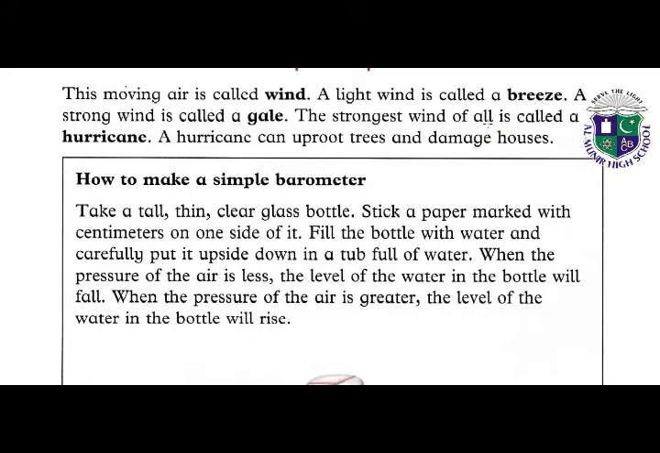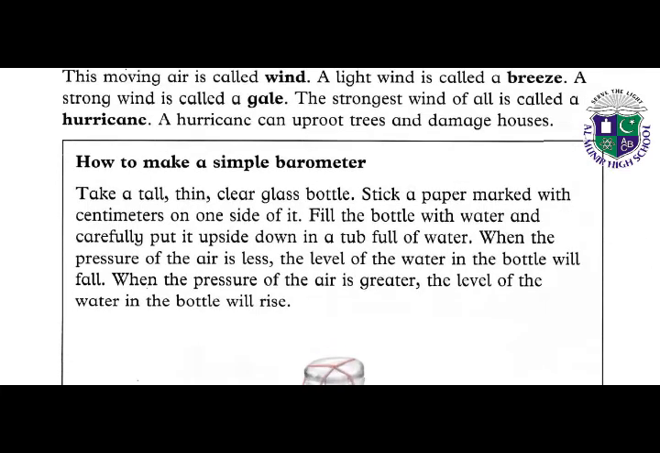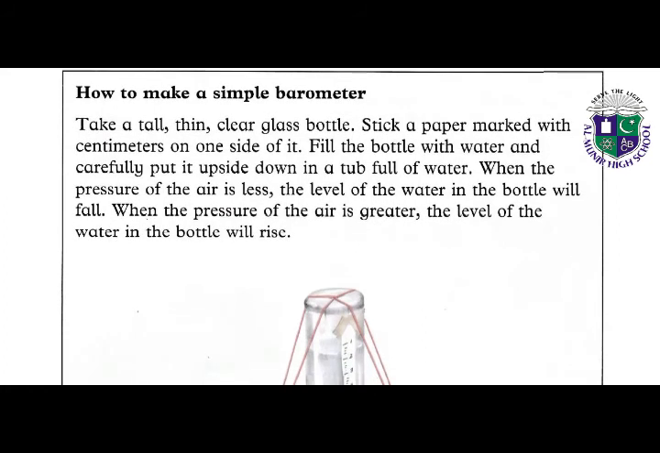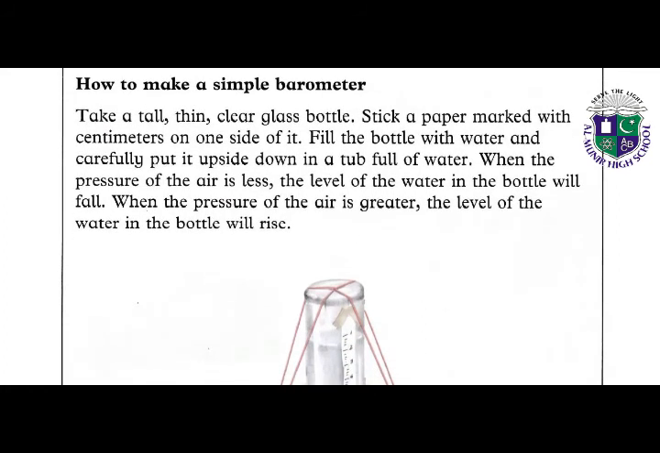The strongest wind of all is called a hurricane. The winds that come as a storm, the strongest winds, we call hurricane. A hurricane can uproot trees and damage houses. Hurricanes are so effective that they can uproot trees, and damage houses as well. So students, now we have next topic, how to make a simple barometer.